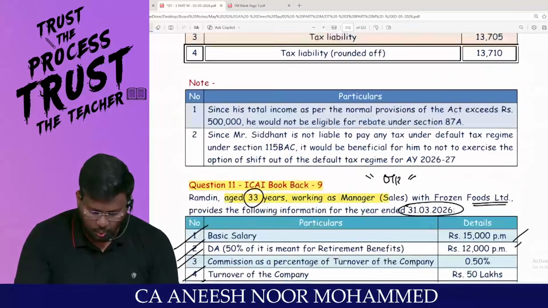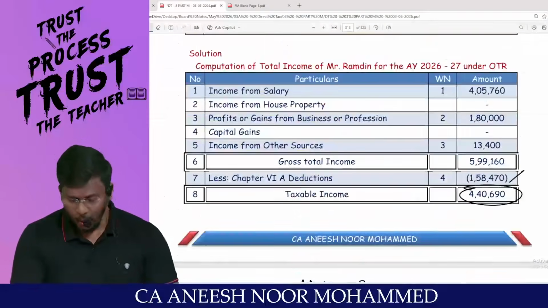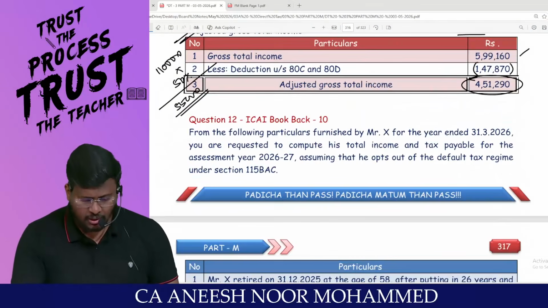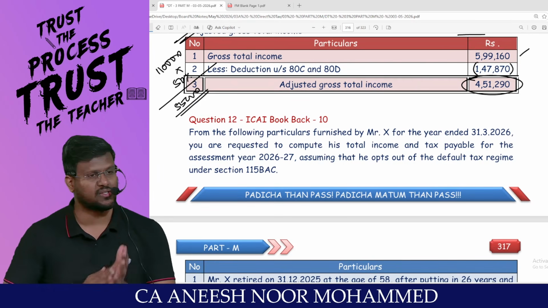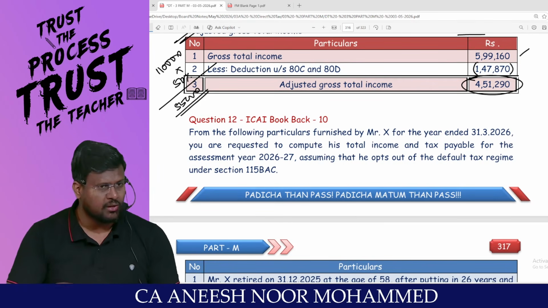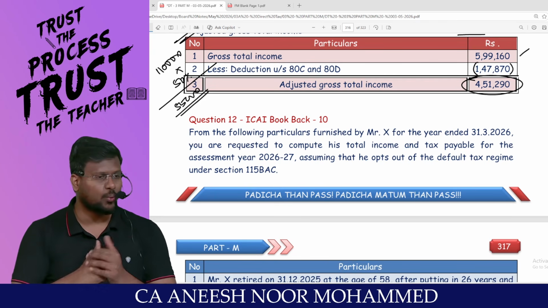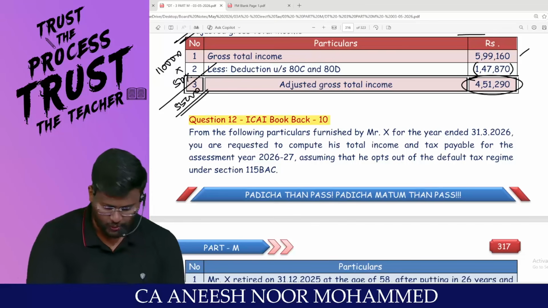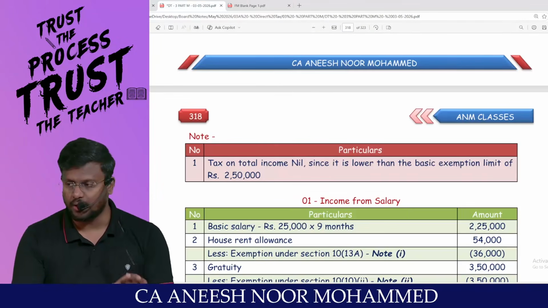That's it with regard to question number 10 and 11. Are you comfortable? You will feel comfortable when you sit and do this question. But surely, from my side, I believe you are able to understand the application of the provisions. After doing 9 to 10 questions, you can easily trace many points. Somewhere here and there, you have to get practiced. You have to sit and practice question number 10 and 11 and come back to me. We will knock off question number 12 and 13. With that, the entire computation of total income will come to an end.